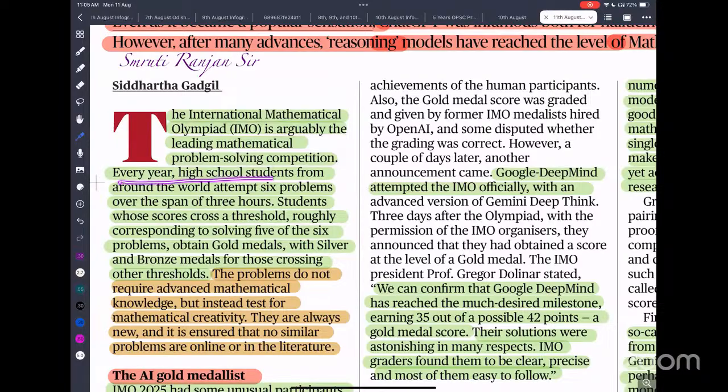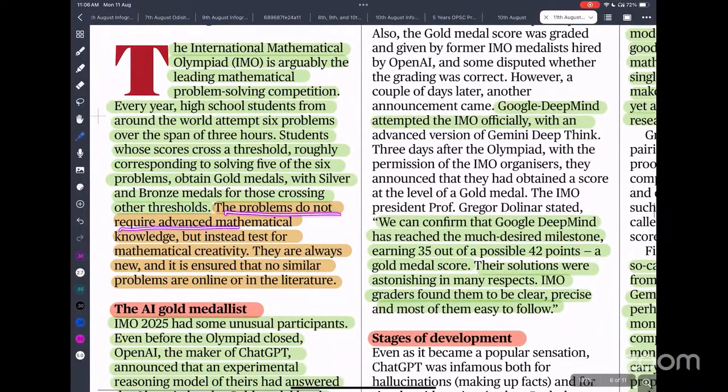Every year, high school students from around the world attempt the 6 problems over a span of 3 hours. Students who score across a threshold, roughly corresponding to 5 out of the 6 problems, obtain the gold medal. The problems do not require advanced mathematical knowledge. Instead, they test mathematical creativity.